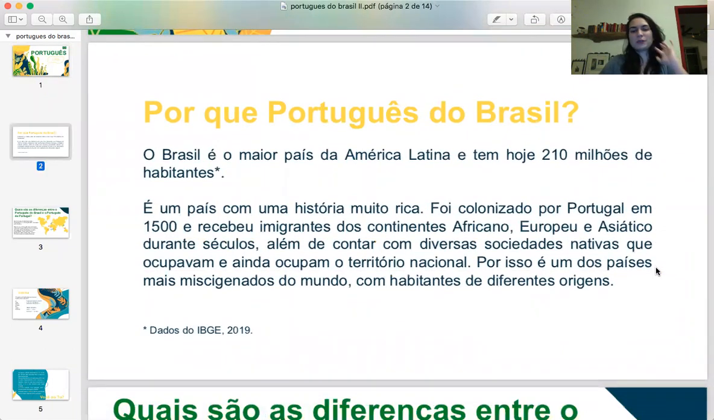Why Portuguese from Brazil? Brazil is the largest country in Latin America. We have a huge population and we were colonized by Portugal in the 16th century. We had immigrants from all over the world, from the African continent, the European continent, and from Asia as well. And Brazil is known for our mixing culture and our plurality and diversity in our country.